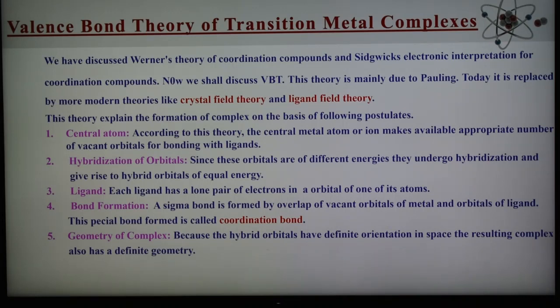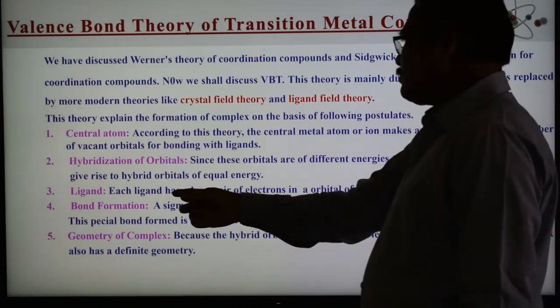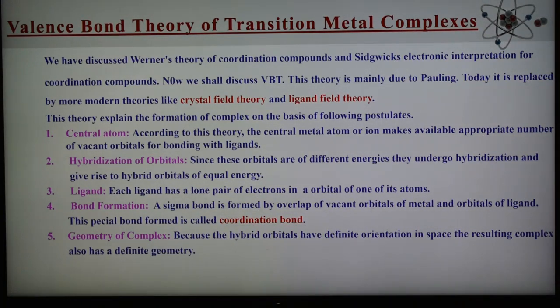The third point is the ligand. We have already seen what a ligand is and what the types of ligands are. The group attached to the central metal ion in the complex is known as a ligand, and the ligand should have a lone pair of electrons. During formation of the complex, the ligand donates this lone pair to the vacant orbital of the metal. Each ligand has a lone pair of electrons in an orbital of one of its atoms.